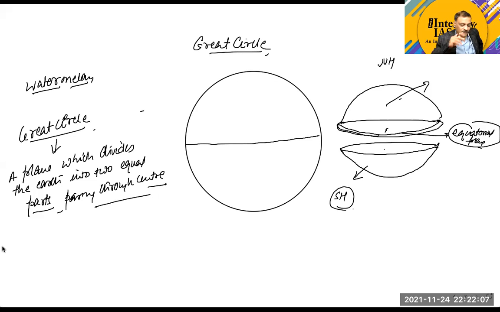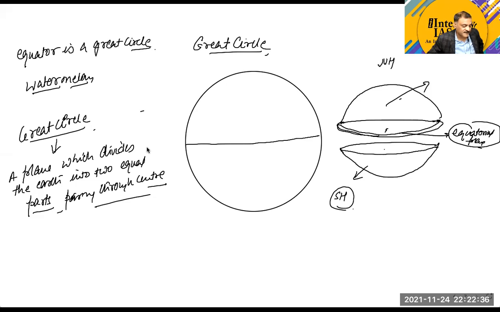Okay, so passing through the center, that is to be called a great circle. So can we say that the equator is a great circle? Equatorial plane is a great circle? Can we say this, children? Is it right to say? Yes, sir. We can say the equator is a great circle.